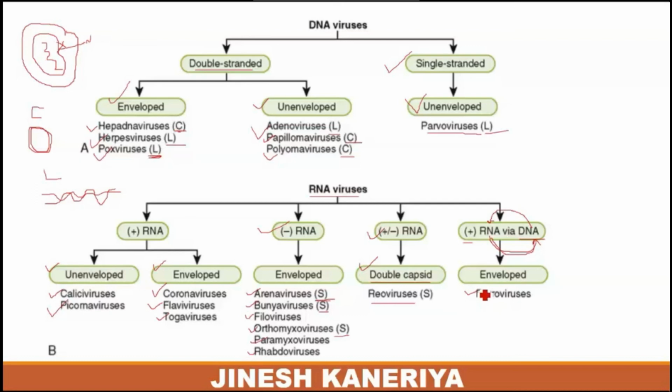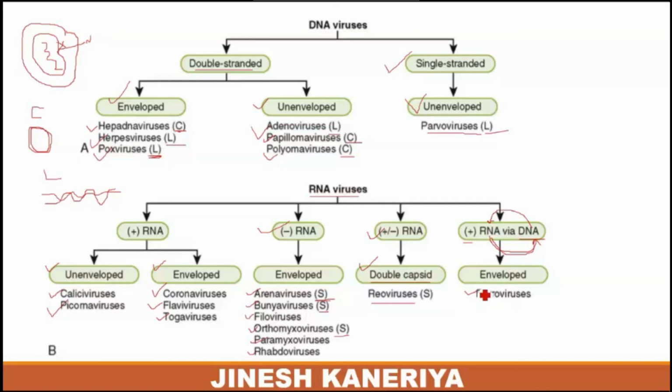So double stranded DNA viruses are divided into enveloped or unenveloped viruses, and single stranded forms are likewise either enveloped or unenveloped. Then RNA viruses are divided into different categories: positive sense RNA and negative sense RNA. Positive sense RNA viruses are divided into unenveloped or enveloped viruses. Then single stranded negative strand RNA viruses contain the envelope only.